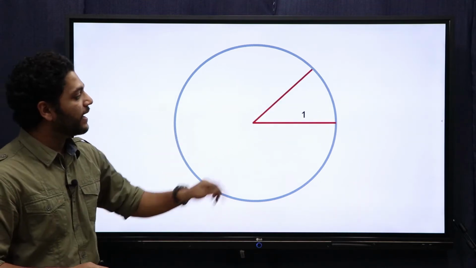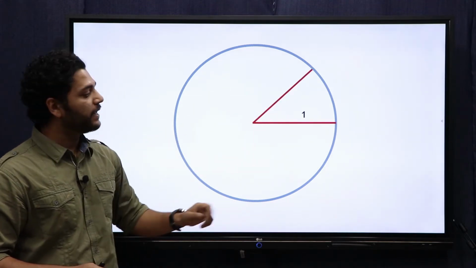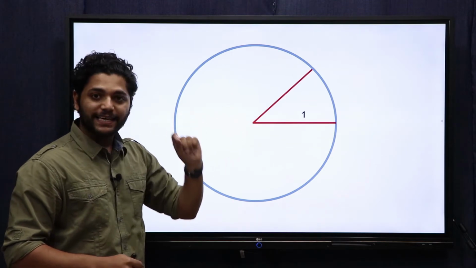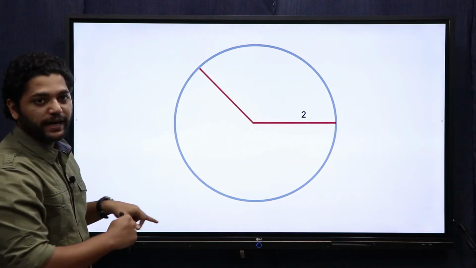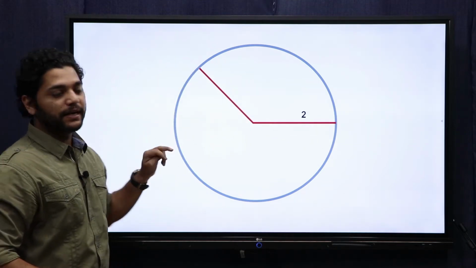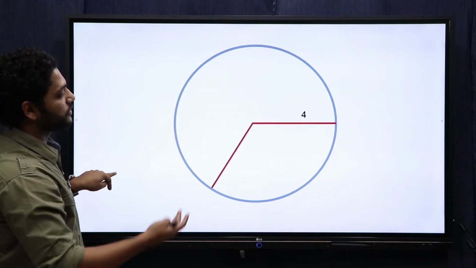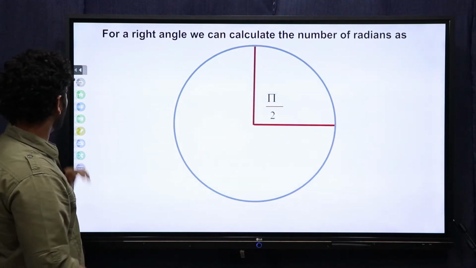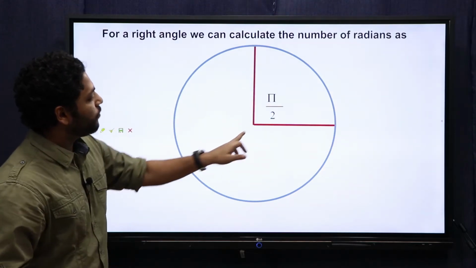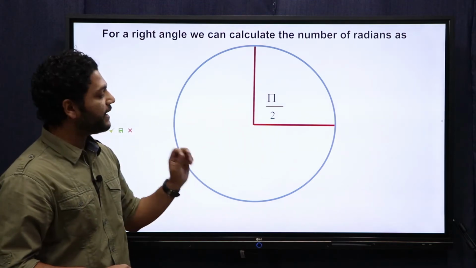If an angle is 1 radian, what does this mean? The length of the radius is equal to the length of the arc. Similarly, when I say 2 radians, the arc length is double the radius, and so on and so forth, right? Okay, so now let us calculate what this angle would be in radians.